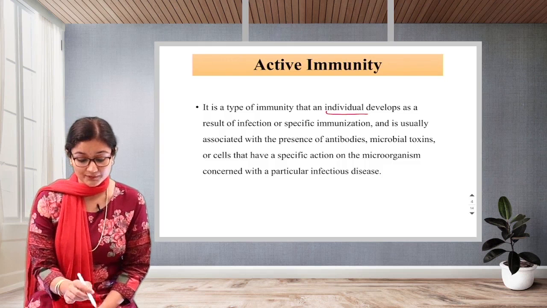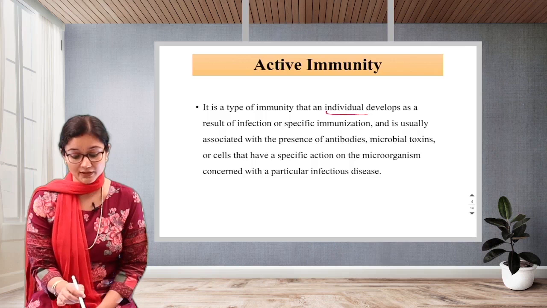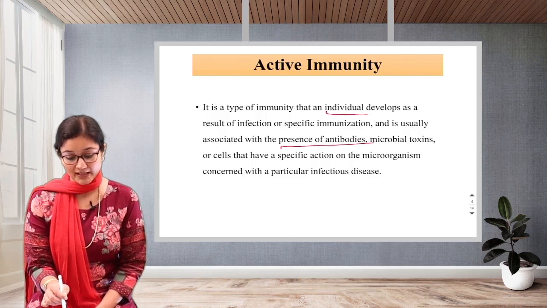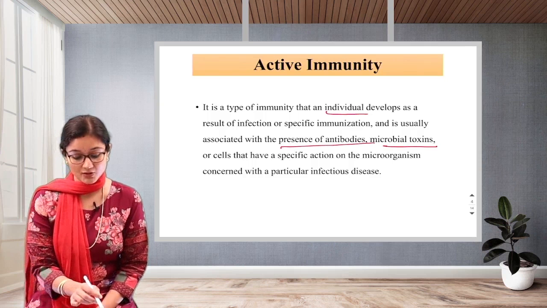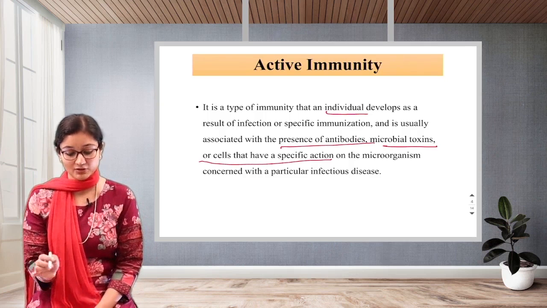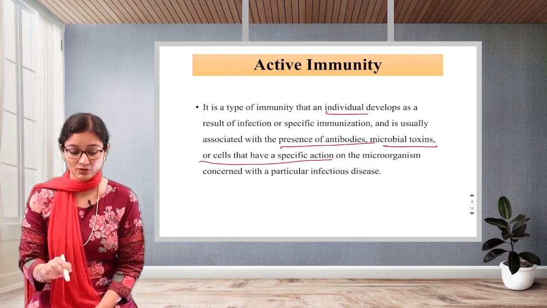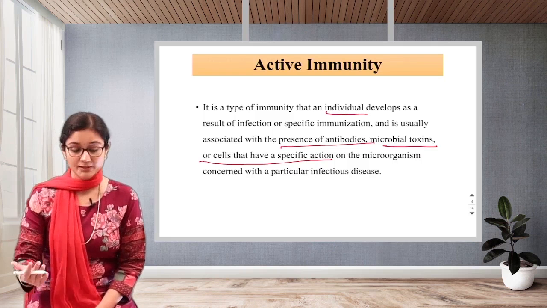The individual develops this as a result of infection or specific immunization, usually associated with the presence of antibodies, microbial toxin or cells that have specific action on the microorganism concerned with a particular infectious disease. We will be studying more about this.